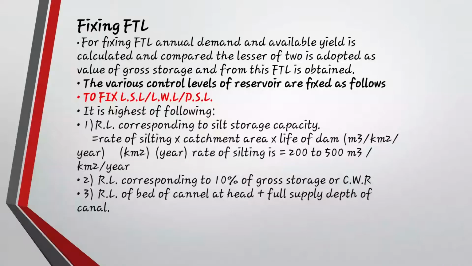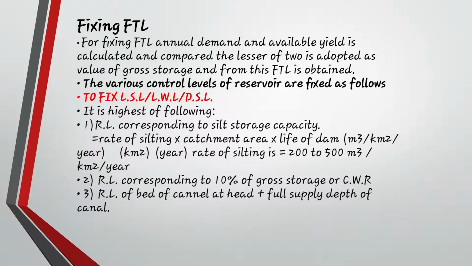Next is fixing FTL, full tank level. How will you fix the full tank level? First of all, you will study the design criteria, then the catchment area, then the rainfall pattern, crop pattern, and command area. You will see everything, and you will see what type of river is there, whether it is perennial or non-perennial. Then only you can fix the FTL.